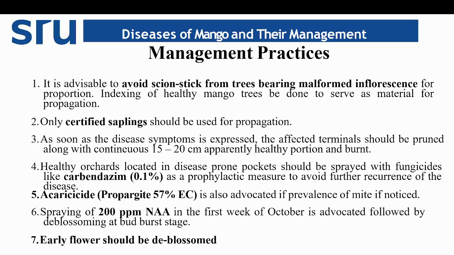A healthy orchard located in disease-prone pockets should be sprayed with a fungicide like carbendazim as a prophylactic application to avoid further occurrence of the disease. Then an acaricide like propargite 57% EC is also recommended to control the mite infection. Also, application of 200 ppm of NAA, naphthalene acetic acid, in the first week of October is recommended to control mango malformation, followed by deblossoming at the bud burst stage. Early flowering should be deblossomed, and we can go for late flowering. So all these are IDM practices recommended to control malformation disease in mango.